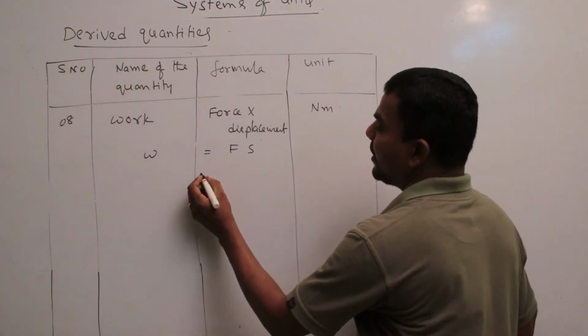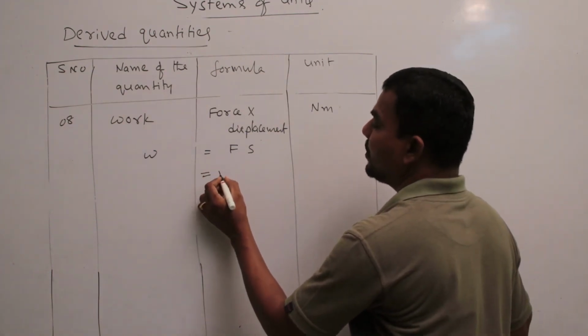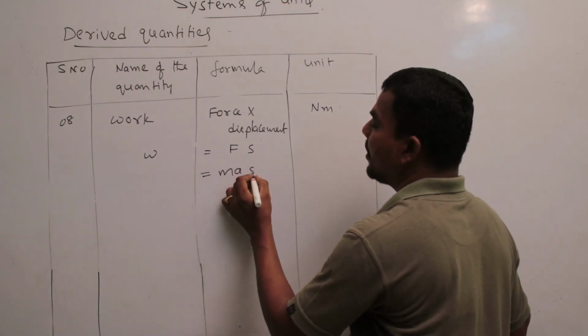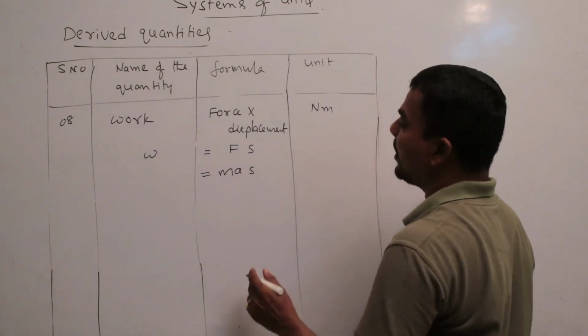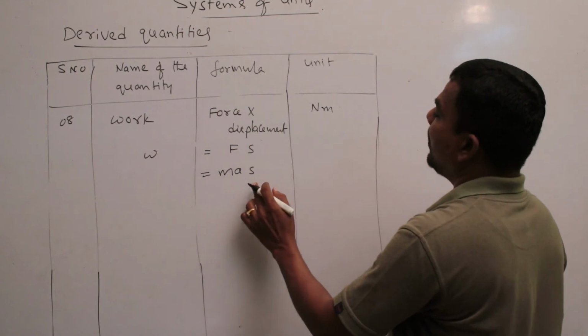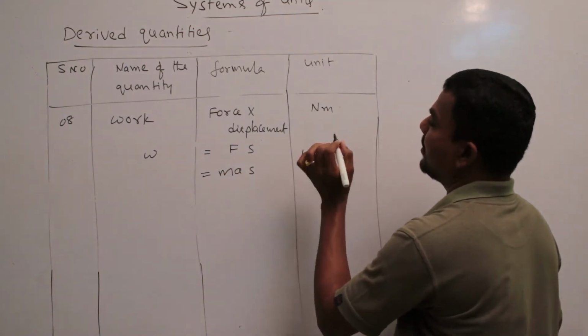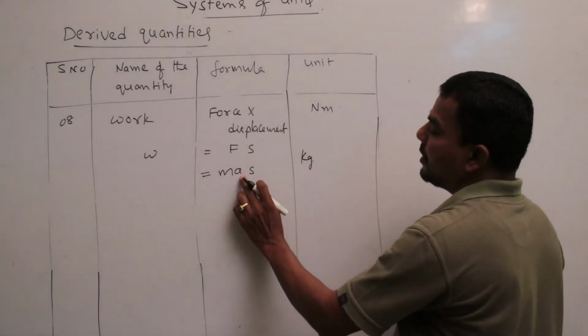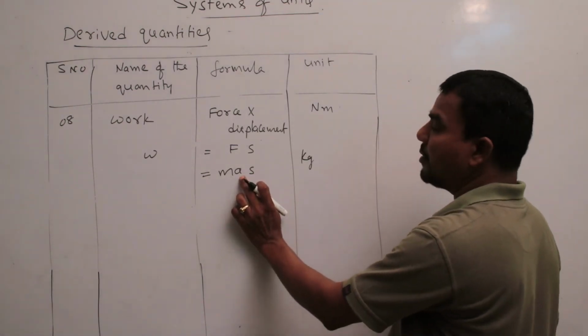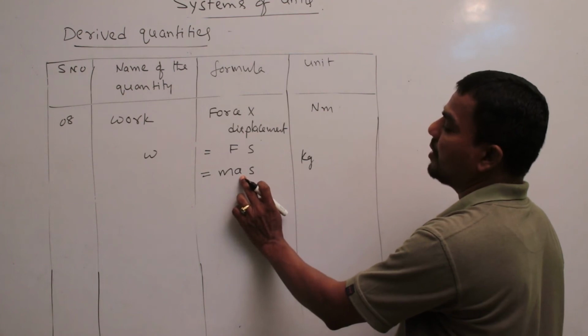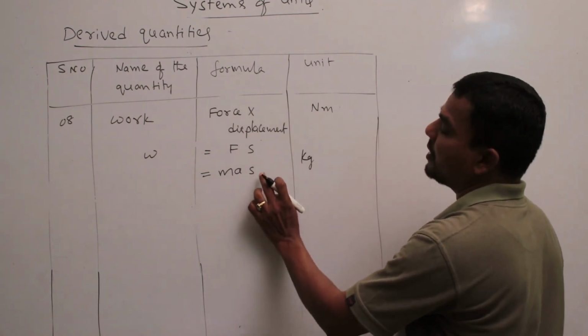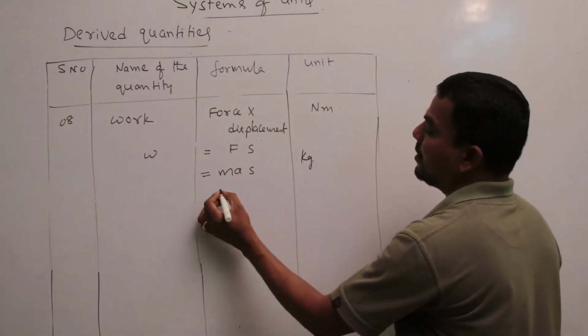This is also written as F equals ma into s. In this formula, mass is in kg, this is the acceleration, acceleration in meter by second square, and this is the displacement.